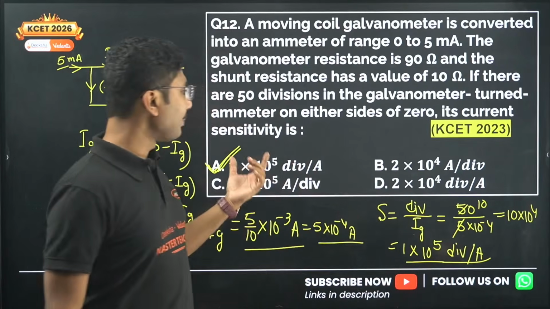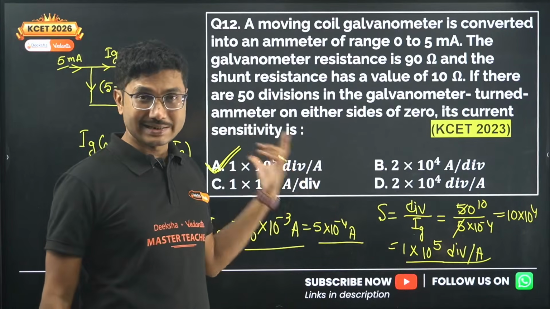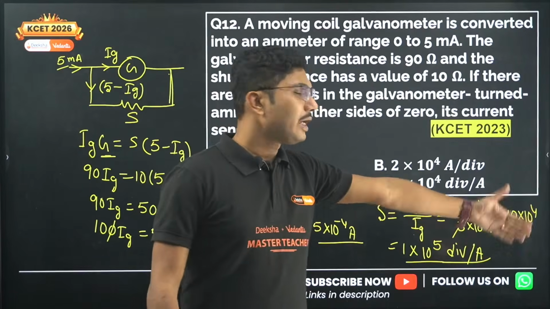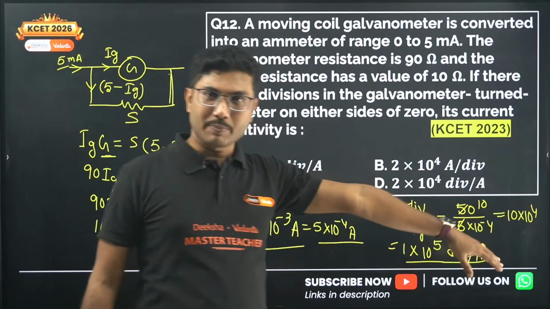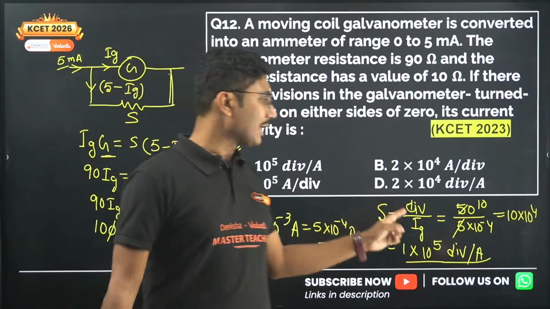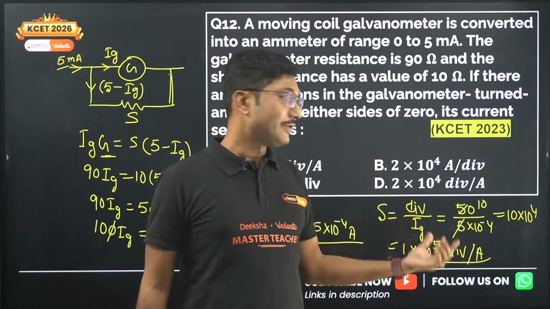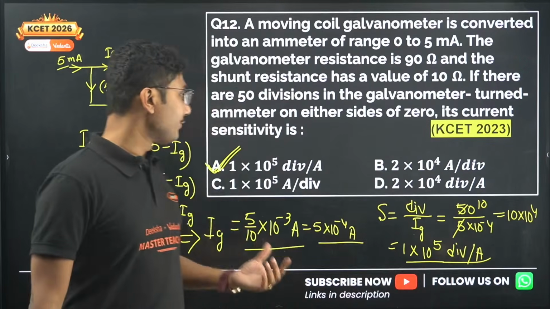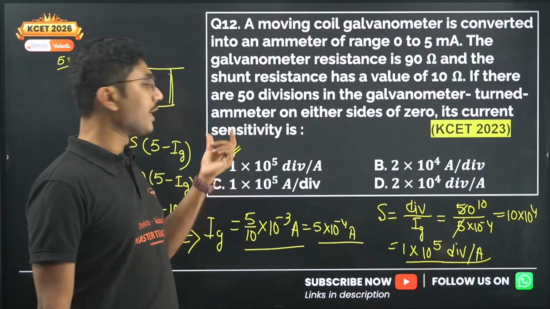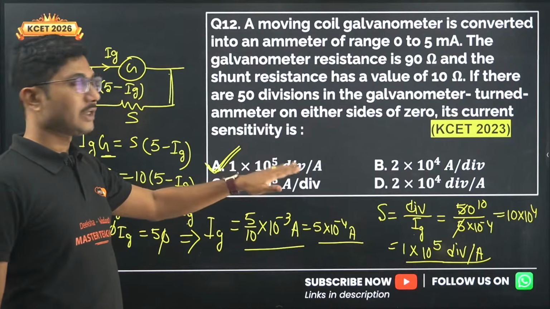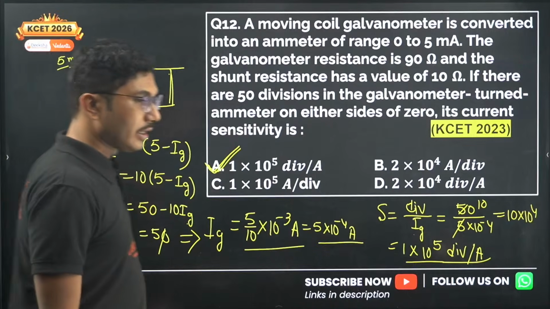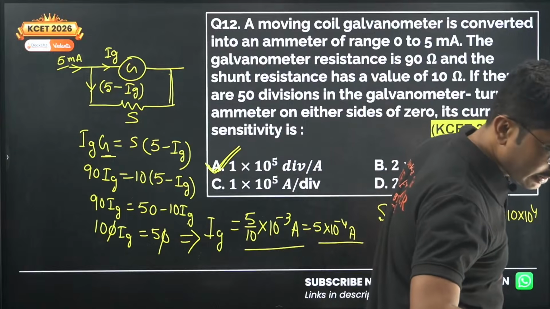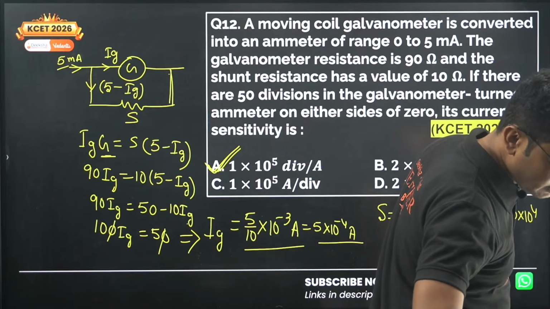But if ampere per division is given as sensitivity, then the value will be 10 to the power of minus 5, not plus 5. In this case we are calculating the sensitivity in division per ampere unit, so it will be 1 into 10 to the power of 5 division per ampere. Okay, Nagaraja, I hope your doubt is cleared. Yes, now he corrected it.